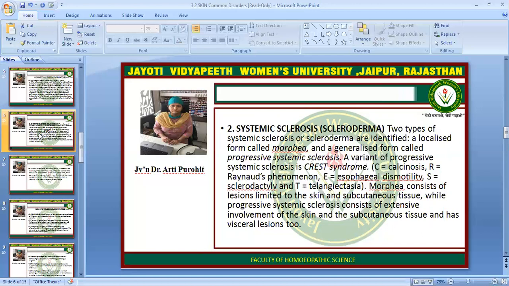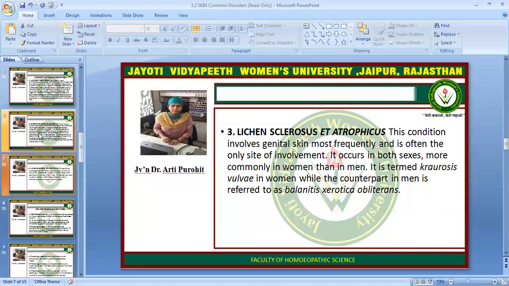Morphea consists of lesions limited to the skin and subcutaneous tissue, while progressive systemic sclerosis consists of extensive involvement of skin and the subcutaneous tissue and has visceral lesions too.